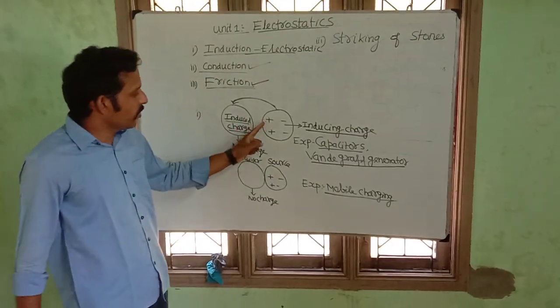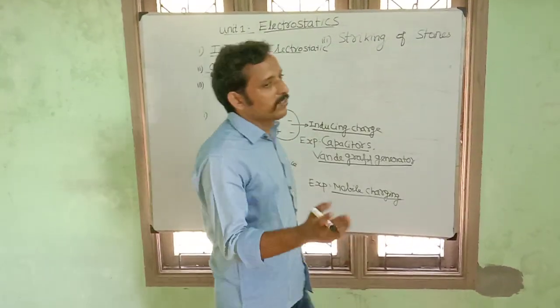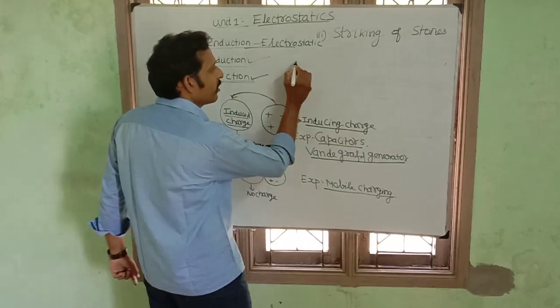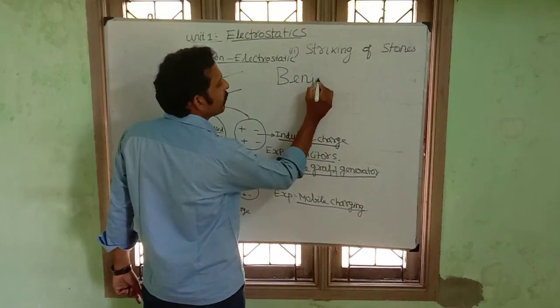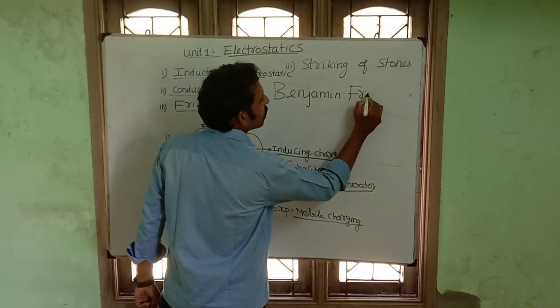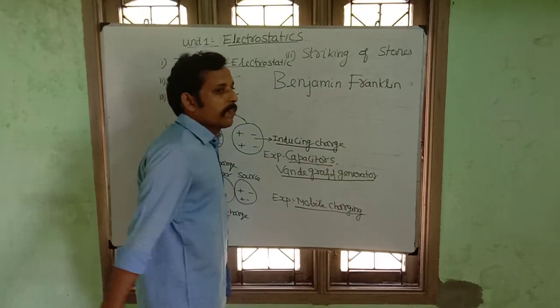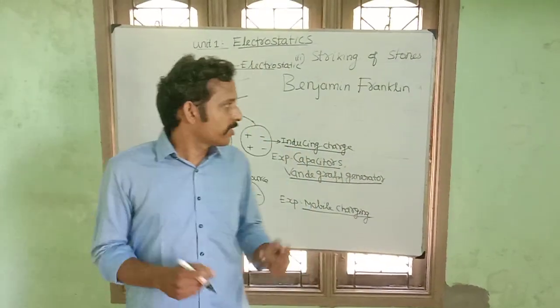Now you have positive and negative charge. Can you tell me who discovered these charges? Yes, he is an American scientist. His name is Benjamin Franklin.